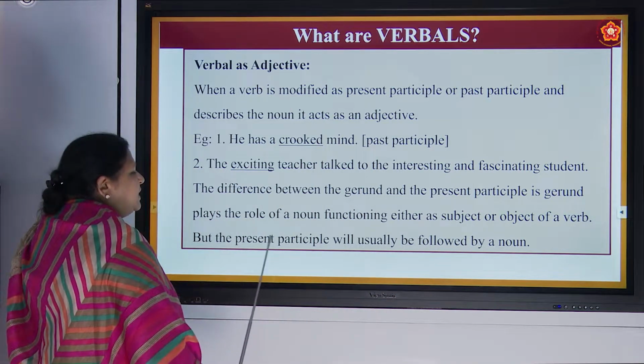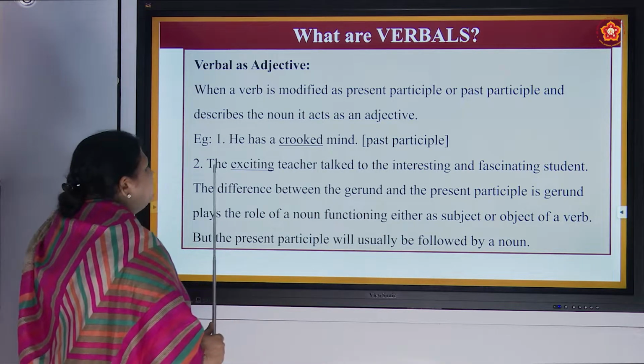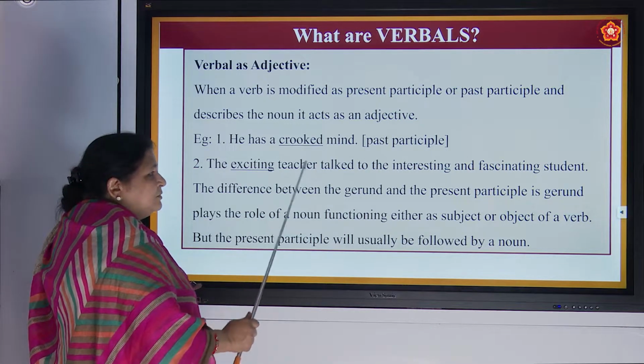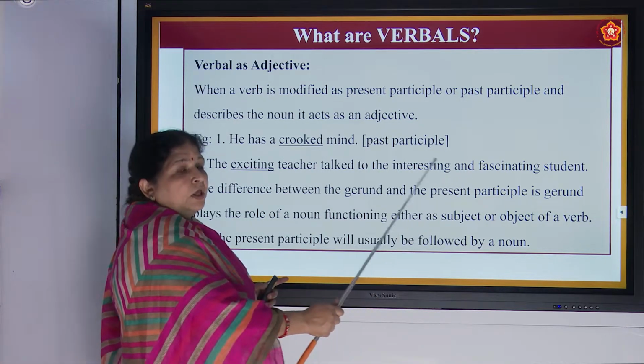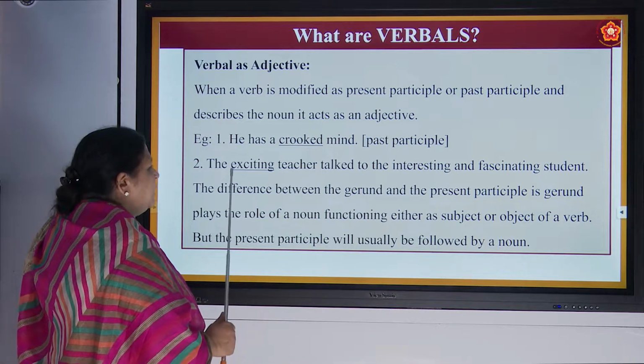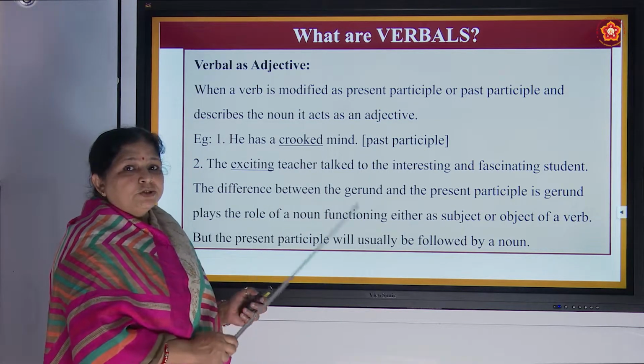But the present participle will usually be followed by a noun. So here we are saying, the exciting teacher. Teacher is actually the subject of this sentence, but now we are saying exciting, which is a present participle and has ing with it. So you have understood this?